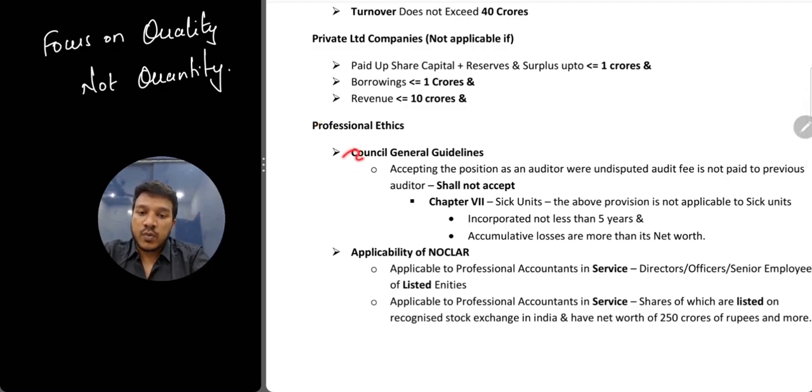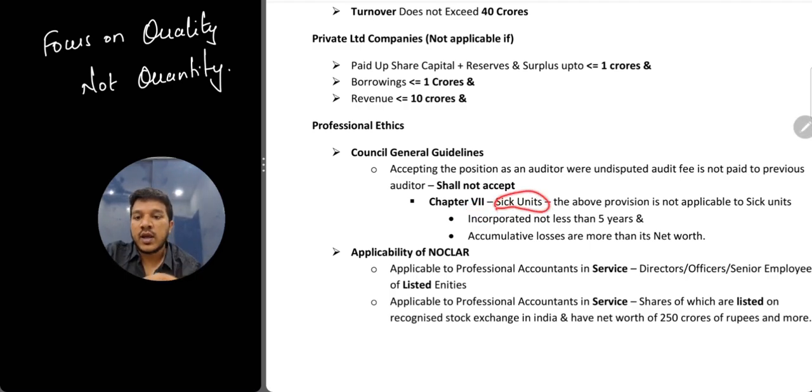Now we are talking about one of the Council General Guidelines, which says that in case the previous auditor's undisputed fees is not paid by the company, then you cannot appoint as an auditor. You cannot be appointed in that position. Okay, but this provision is not applicable for SIC units.